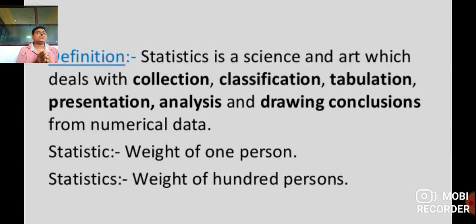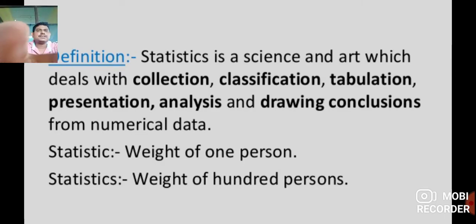For example, we take the weights of 10 people, then of another 10 people in another area, and again 10 more people. So such data collecting, analysis and drawing conclusions, whether the weight is high or low, is called statistics, the basic term.